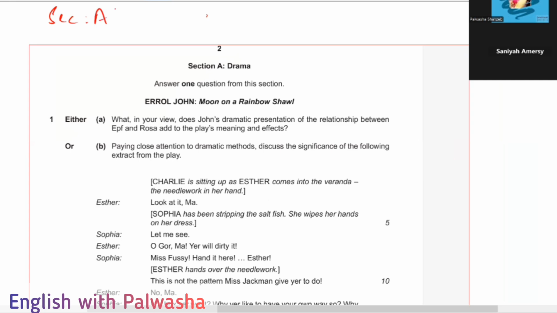What is this Moon on a Rainbow Shawl? It's a very nice play by Errol John, and it is described as groundbreaking and basically a breakthrough in Britain for black writing. All right,